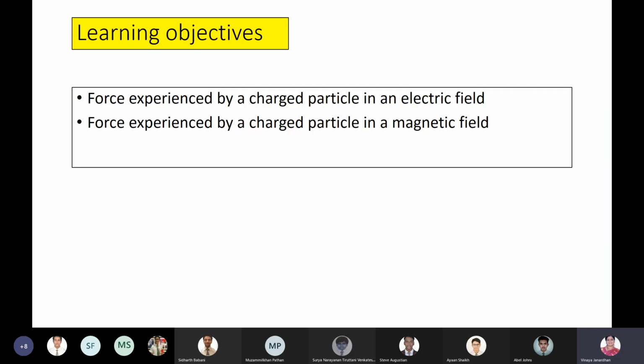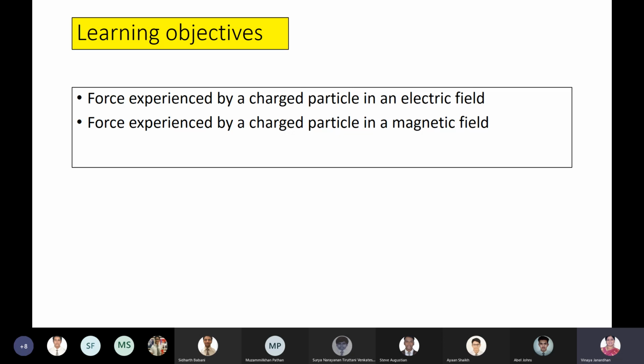The force experienced by a charged particle in an electric field, and the force experienced by any charged particle in a magnetic field. Now, these two things are very important in so many devices and even in natural phenomena. In MRI scans, magnetic resonance imaging scans, you will be learning about the magnetic field. Then your picture tubes use both electric and magnetic fields, where a stream of charged particles,